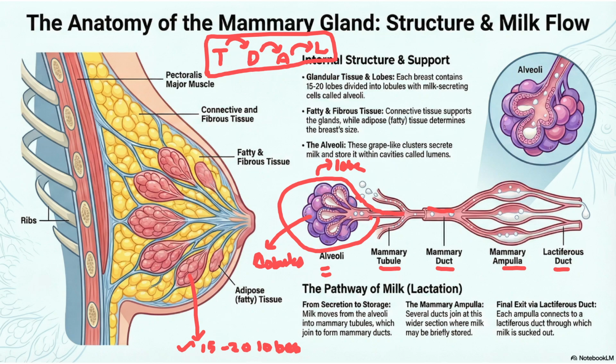இப்போ mammary tubule எல்லாமே சேர்ந்து it will form mammary duct. அப்போ number of mammary duct will be equal to number of mammary lobes. ஏன்னா ஒரு லோப்ல இருந்து ஒரு mammary duct தான் வெளியே வரும். அப்போ எத்தனை லோப் இருக்கோ அத்தனை mammary duct தான் நம்மளுக்கு இருக்கும். This one we have to know. I think this is clear.